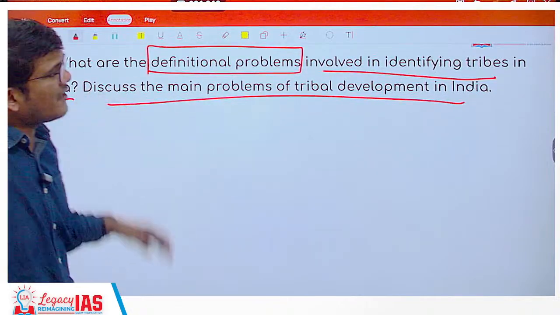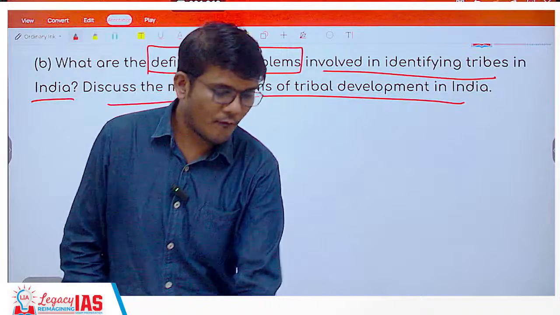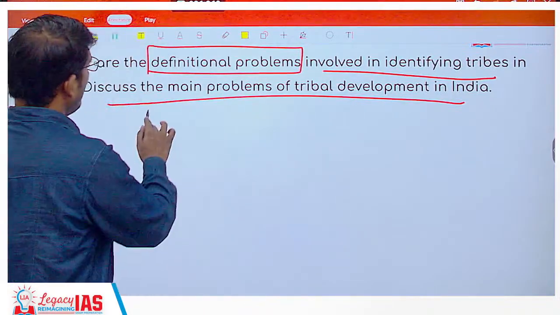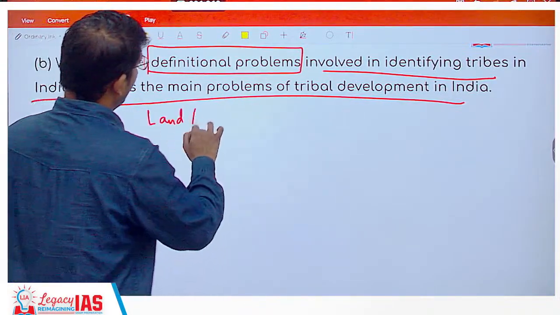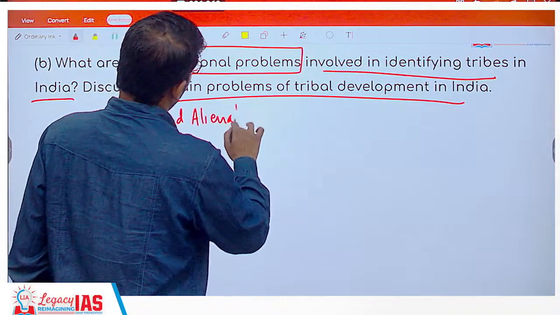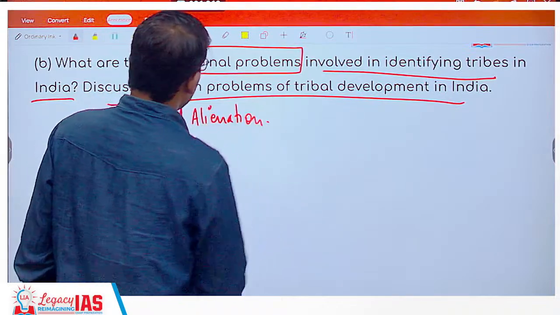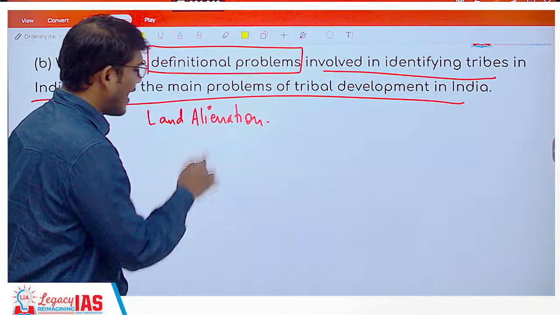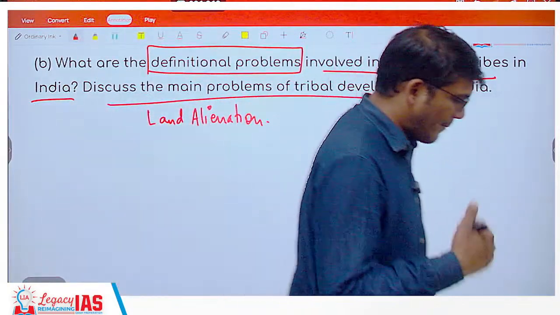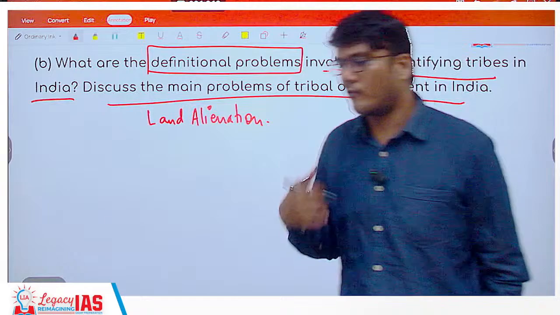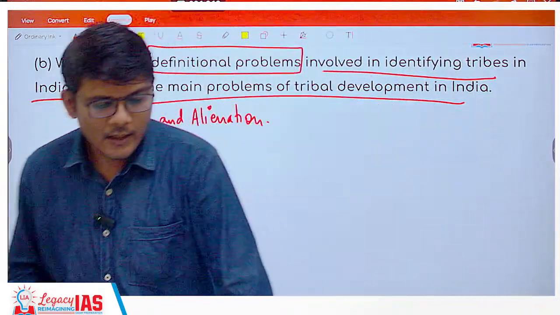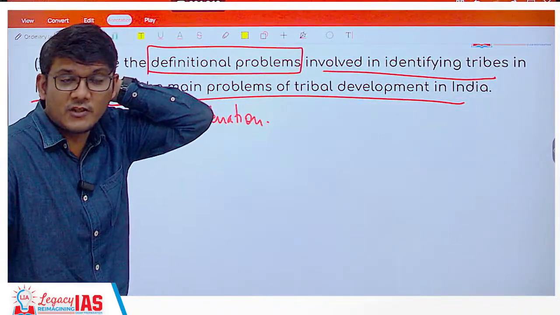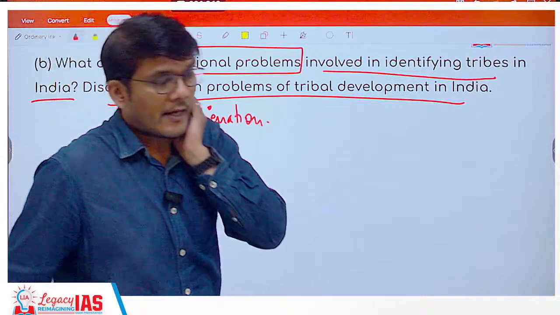Now we have to discuss the main problems of tribal development. What is the main problem of tribal development? First things first, they have faced land alienation. Now land for them is not just land in the sense which it would mean for a capitalist or for the modern urban society, right? For them land, they say jal, jangal, zameen, right?